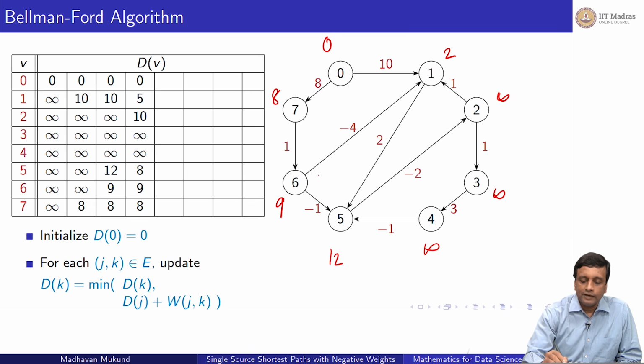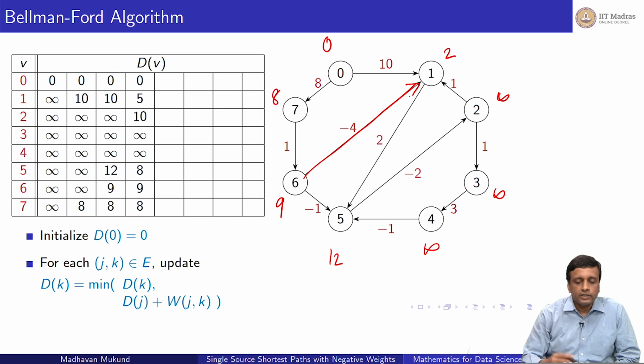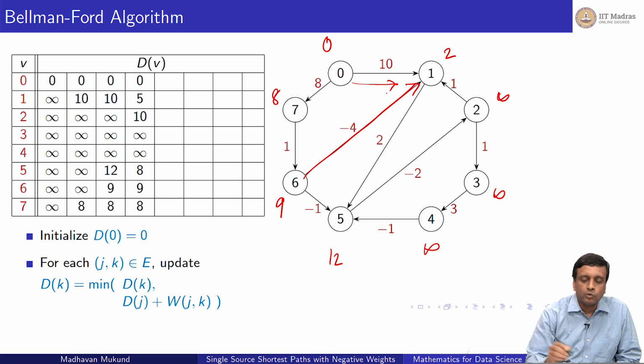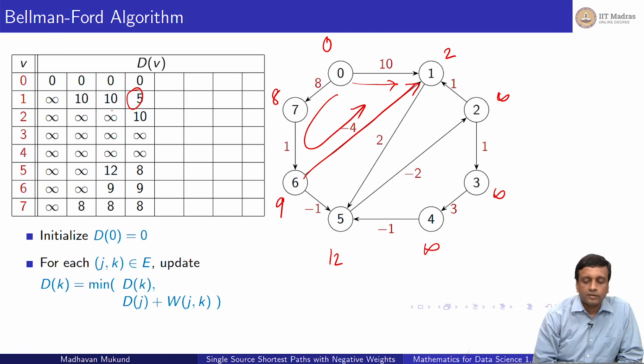So now if I'm at 9 and I take this negative edge, then I can actually come from 0 to 1 at cost 5, right? Instead of going directly at cost 10, which is what I had earlier assumed, I could take this roundabout route, and I can do 8 plus 1 minus 4 and come there in 5. This is the kind of update that Dijkstra's algorithm would not have discovered, because it would have frozen that vertex at some point, saying that it's already given and therefore I will not update it. So this 10 becomes 5.